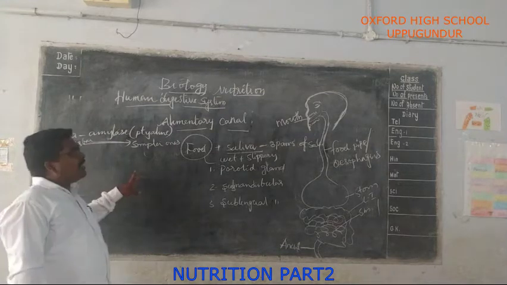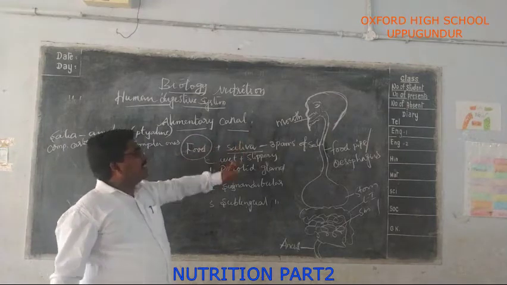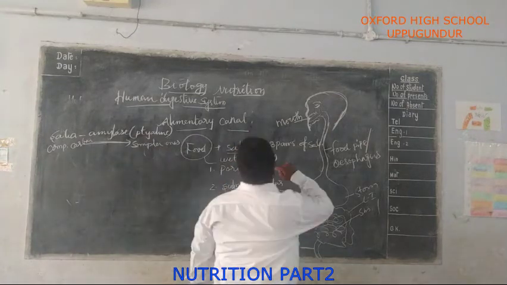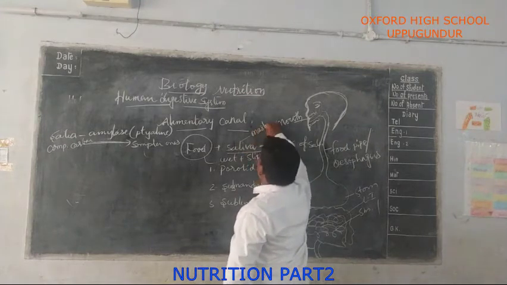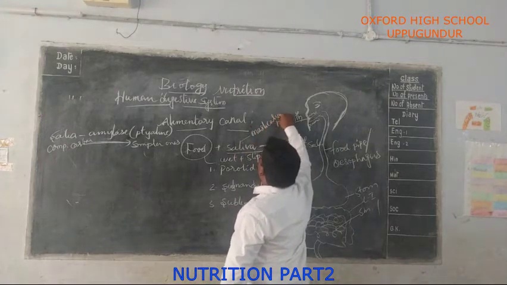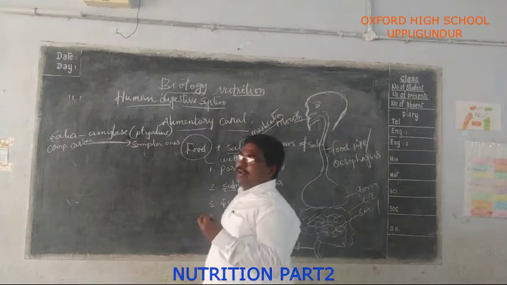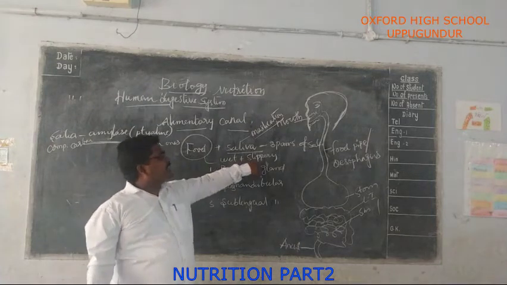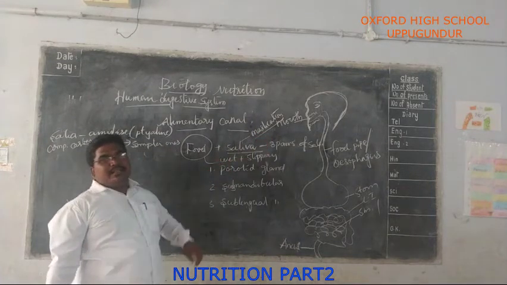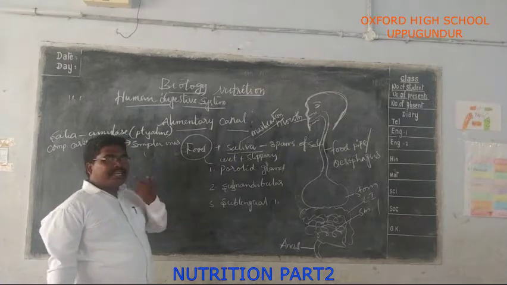Okay, saliva. Now the food is in the mouth. It is cut and crushed by the teeth. This process is called mastication. Don't confuse, boys. When the food is cut and crushed by the teeth, mixed with saliva, making it wet and slippery, this is called mastication.